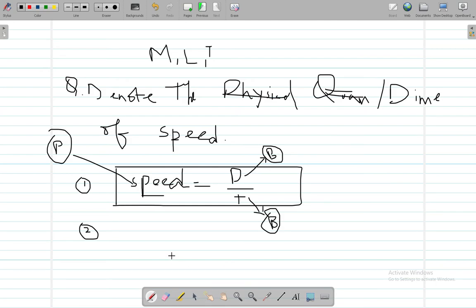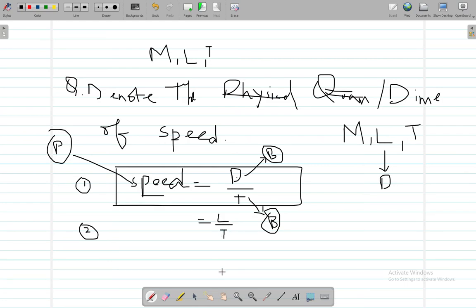Now moving on to our second step. Our second step shows us that D has a unit of meters, and in this MLT, where can you actually see D, which is distance? Obviously in the category of length. Alright, so you are going to write L here. And time, we have got the time over here, so we are going to copy it as it is.